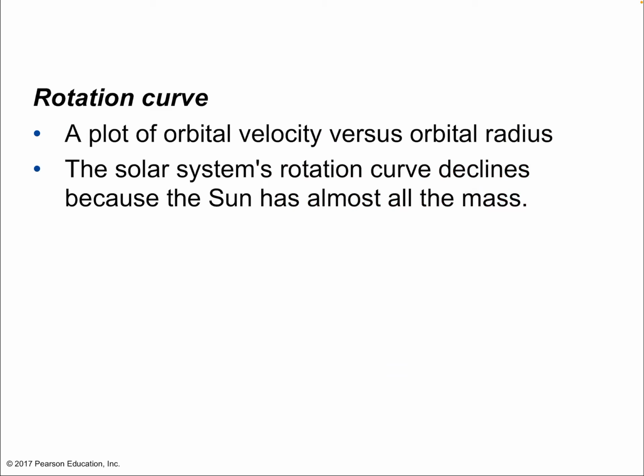So it's called a rotation curve: a plot of orbital velocity versus orbital radius. So velocity as a function of radius. It looks like this for planets and solar systems. Not just our solar system, by the way. We've seen this type of behavior following the laws of gravity for the thousands of other solar systems that we have recently been able to survey with sophisticated techniques. The solar system's rotation curve declines because the sun has almost all the mass.